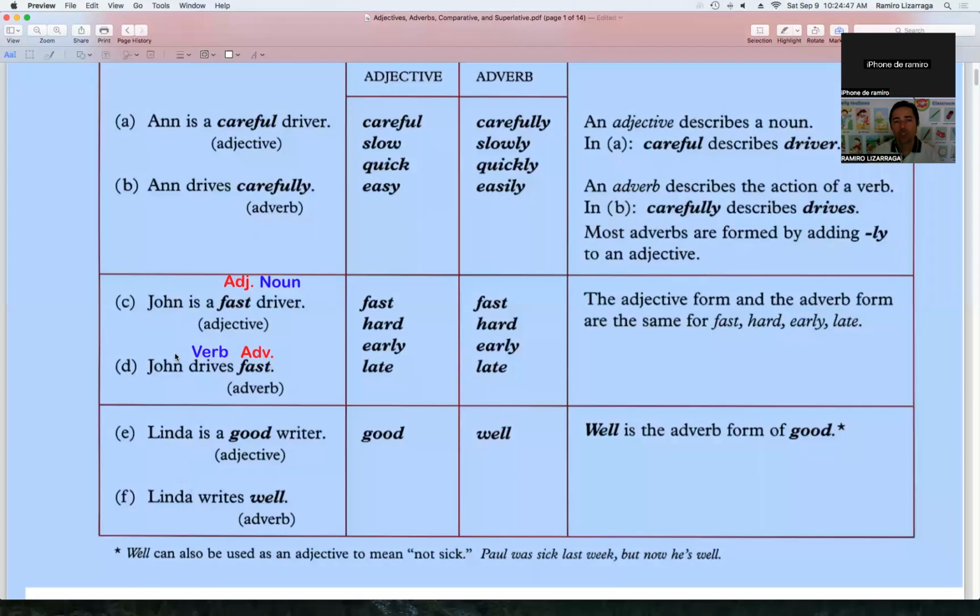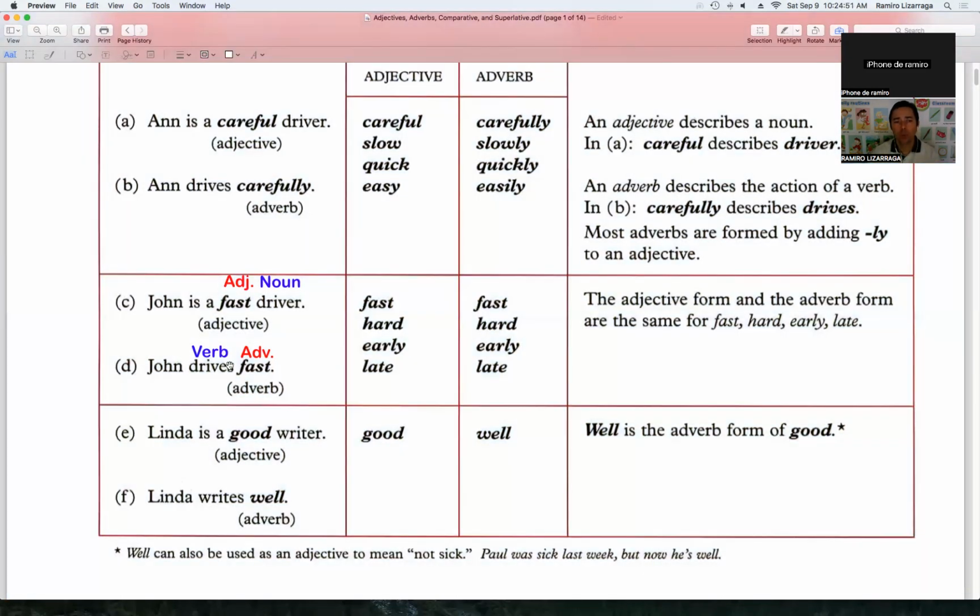Take a look at the word order. John drives fast. John drives well. John drives what? Carefully. John drives slowly.